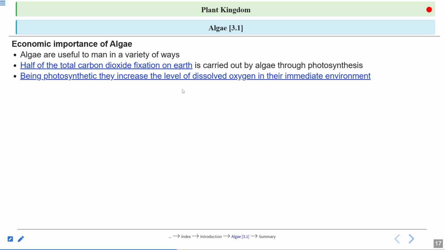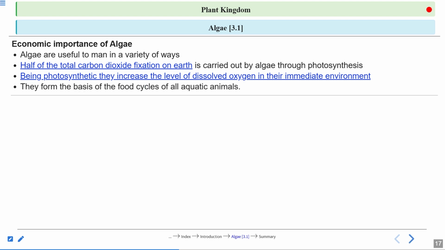Being photosynthetic, they increase the level of dissolved oxygen, right? So in the ocean, they produce oxygen as a byproduct of photosynthesis. That oxygen gets dissolved in the water, and that becomes the basis to support so many animals that live in the oceans and seas, because they take that oxygen. So now you can understand how algae are important to other organisms. They are providing not only the food material but also oxygen, right?